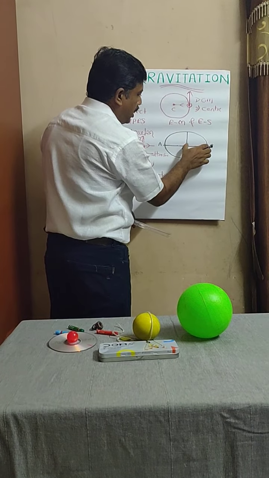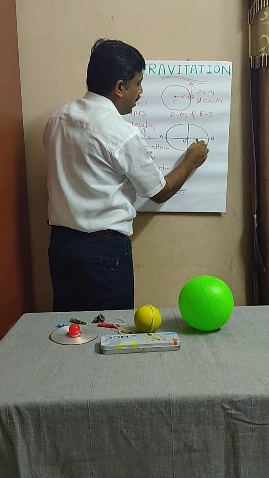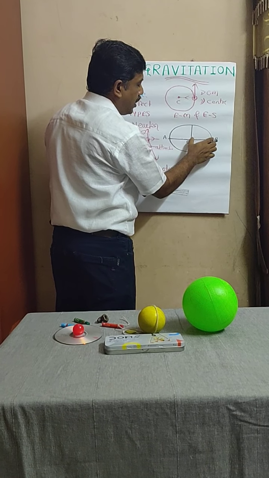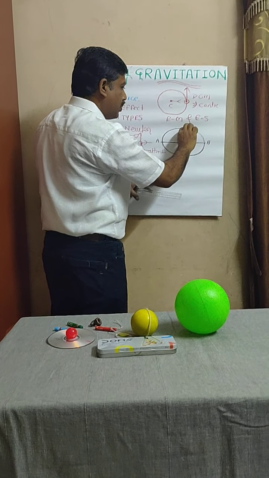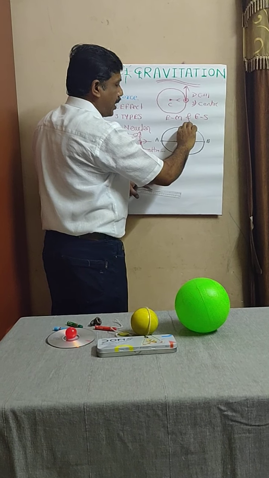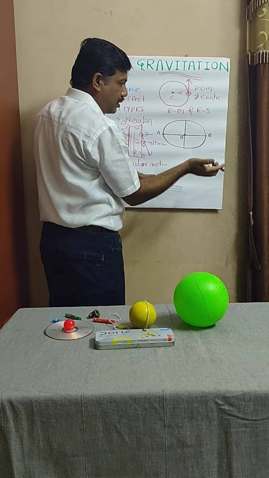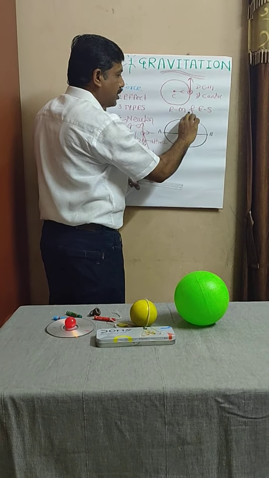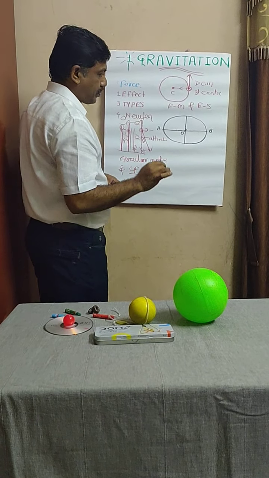Now this distance is half of the major axis, therefore this half distance is known as the semi-major axis, and this half distance is known as the semi-minor axis.